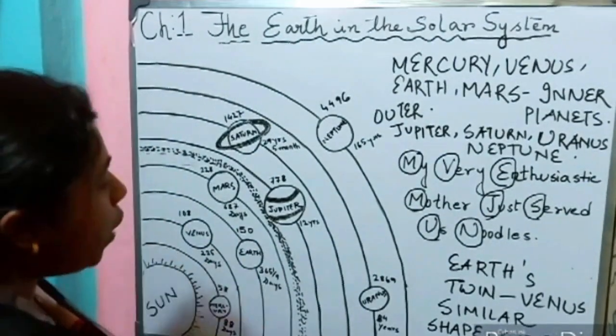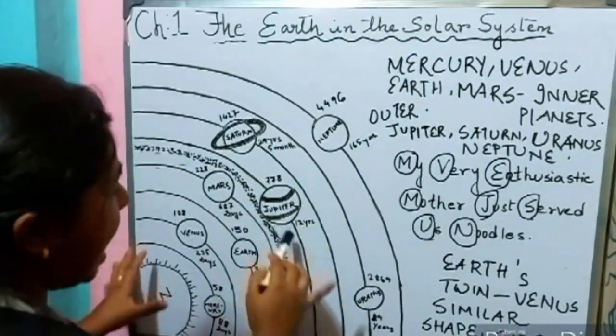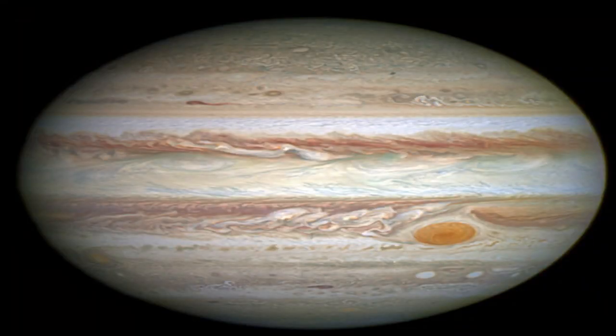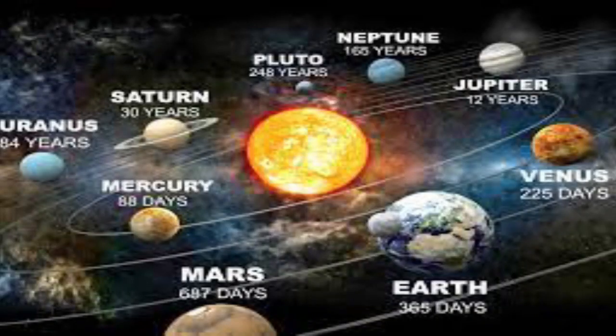Now, let us go ahead with Jupiter. You can see, Jupiter is a planet which is actually 778 million kilometers away from the sun. It takes 12 years to complete revolution around the sun.